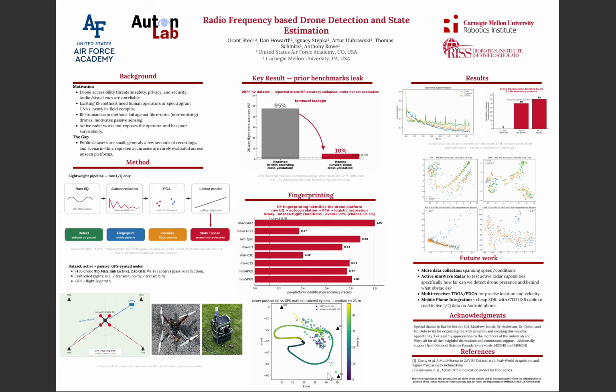If you look at the coloring, we see darker purple more towards the end of the flight, which is in line with the north or y-axis of this graph, and the x-axis items also align. As you get down to the lower right, we have that indigo color lining up with the GPS truth, and the yellow color lining up with the GPS truth too. So there is some distinction, although it's rough. Possibly more receivers, a lower signal-to-noise ratio, and maybe even more spread out, can help show this time difference of arrival a little better.